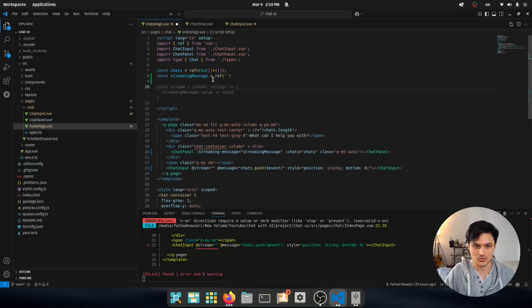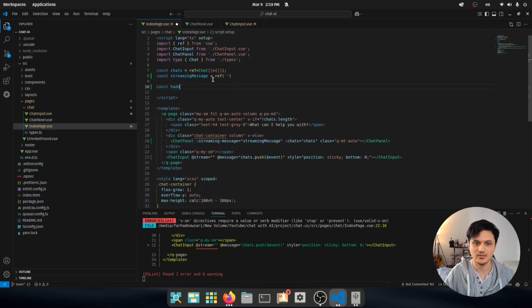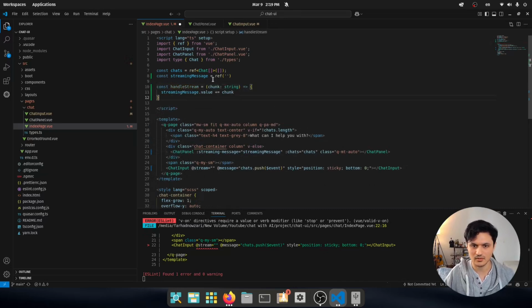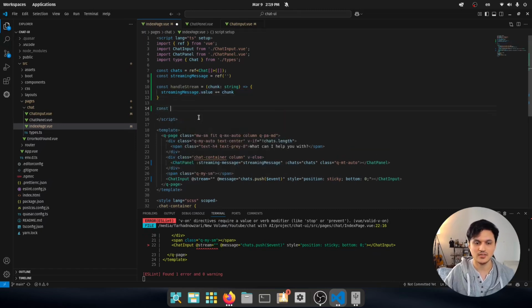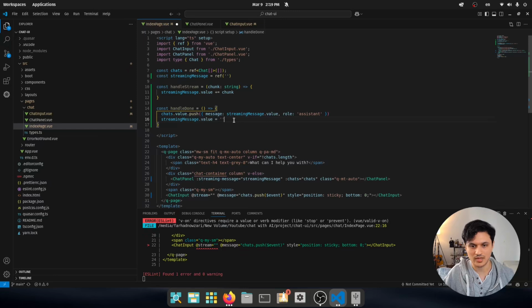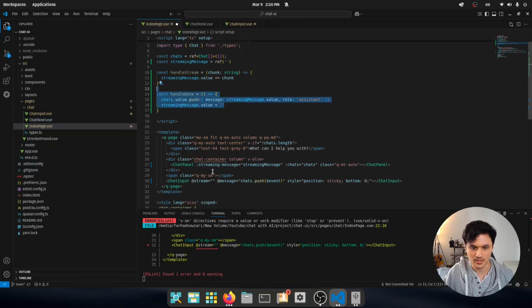And for the stream, I'm going to say handle stream, receive the chunk, and then just add it here. And here I'm going to say handle done, and I'm going to take the streaming message, completely set it, push it into the chats with the assistant role and set it to empty.